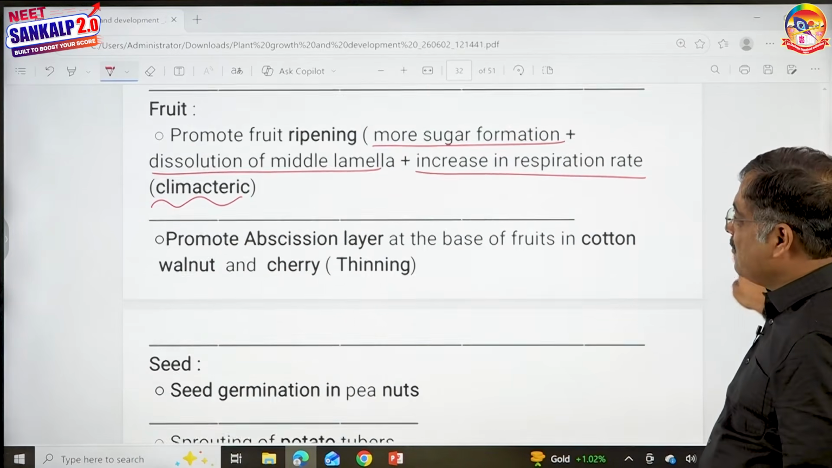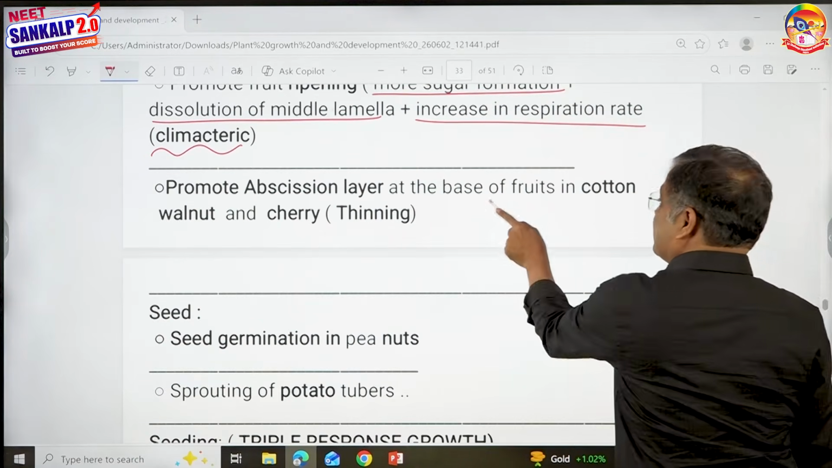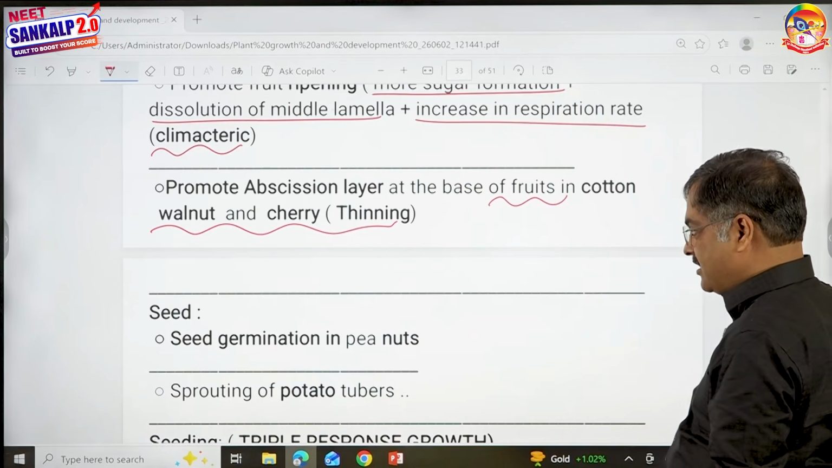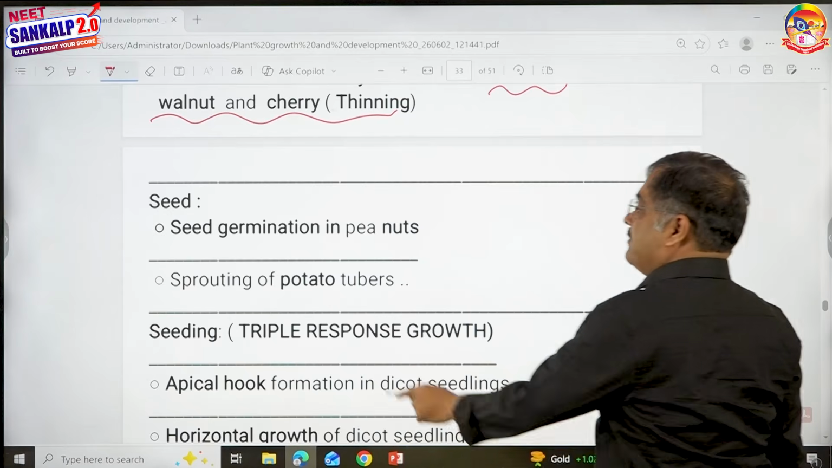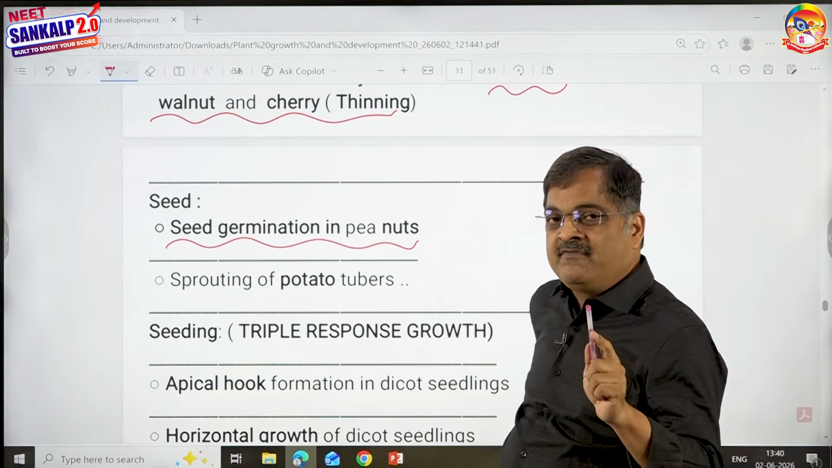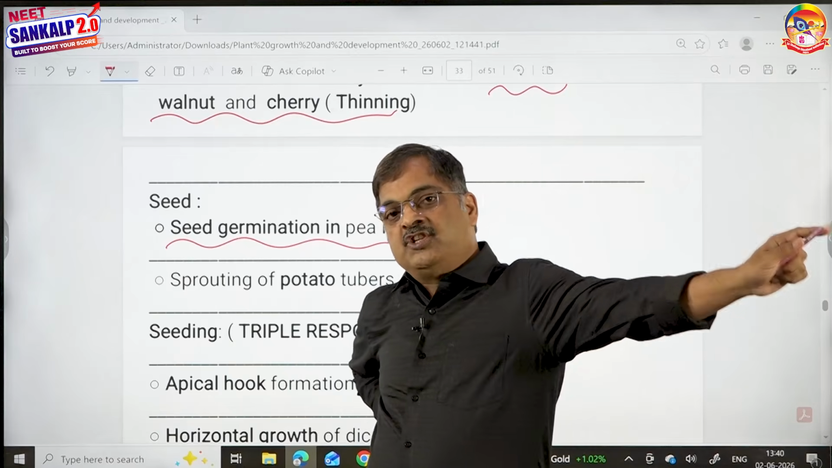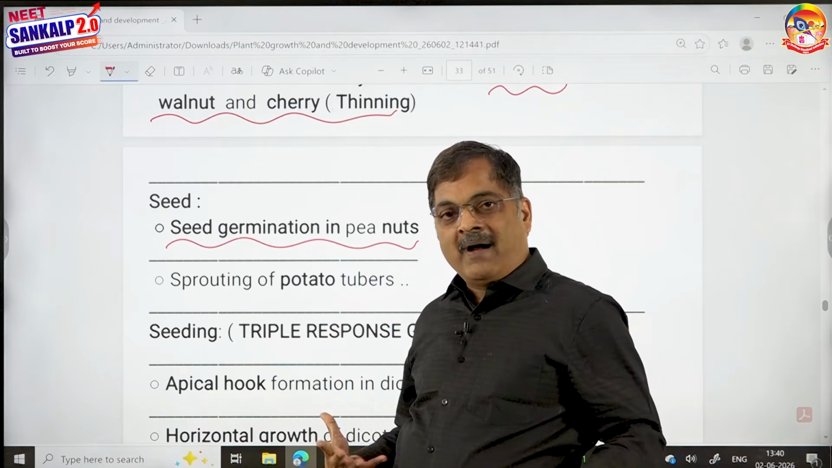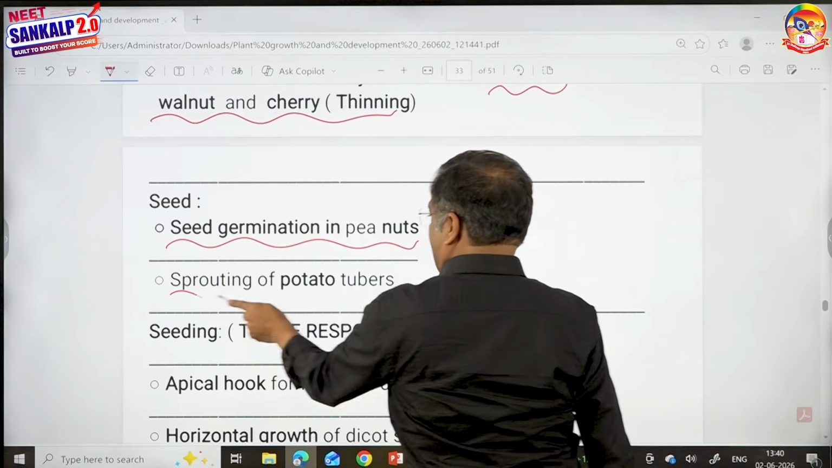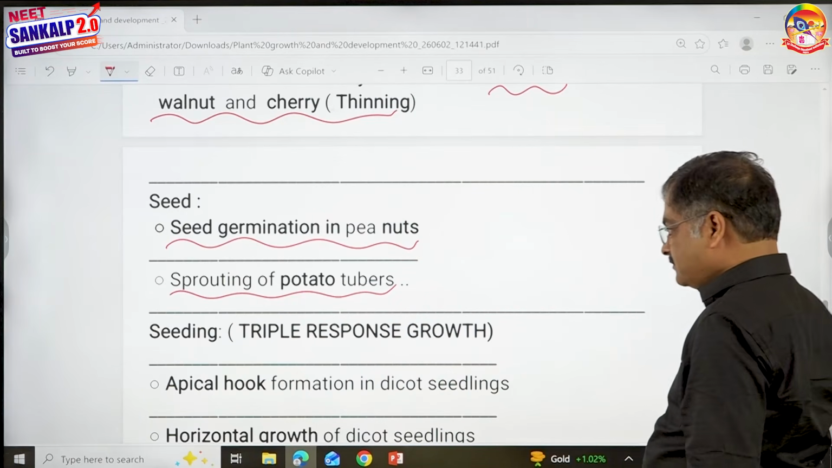Then does it promote abscission layer even at the base of fruits? Yes, not only flowers, fruits of cherry, cotton and walnut. It helps in seed germination in peanuts, remember that. But if they ask you a hormone which is famous for seed germination, gibberellins, all right, not only in barley, in majority of cereals, but for peanuts means you take this, sprouting of potato tubers.